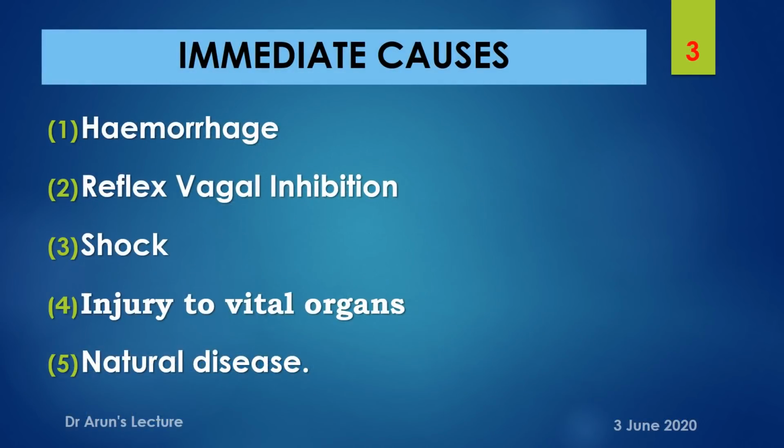The causes, first and foremost, is the hemorrhage. Second is the reflex vagal inhibition. Third is the shock. And fourth is injury to the vital organs. Fifth is a natural disease that has been aggravated or precipitated due to the presence of a wound.